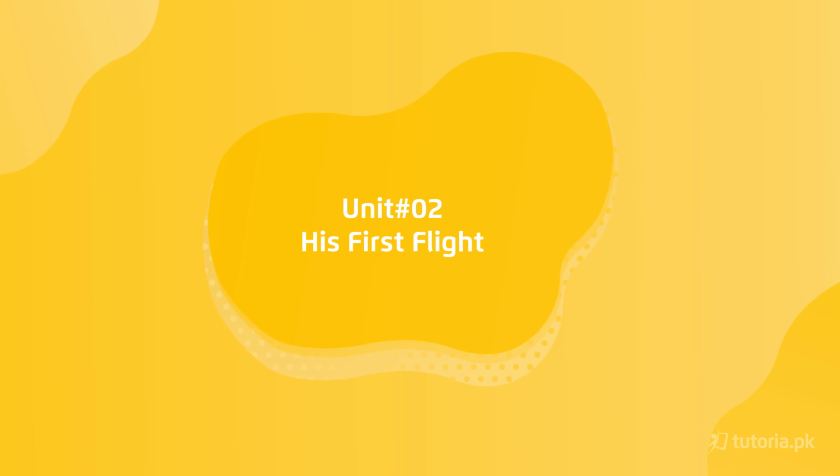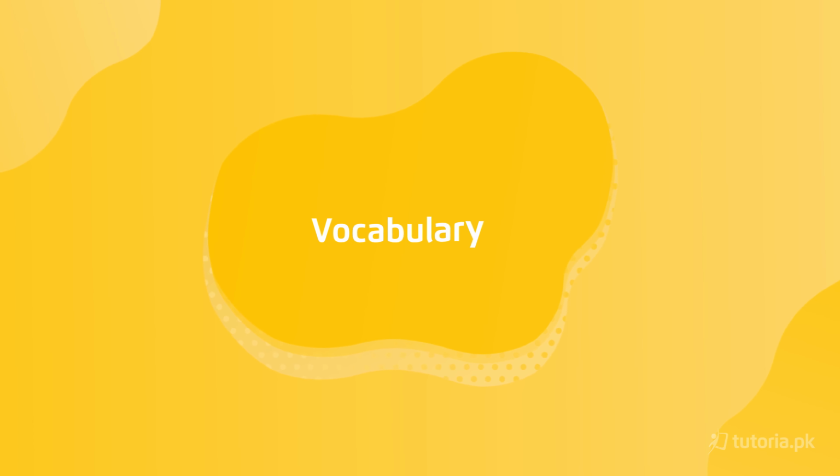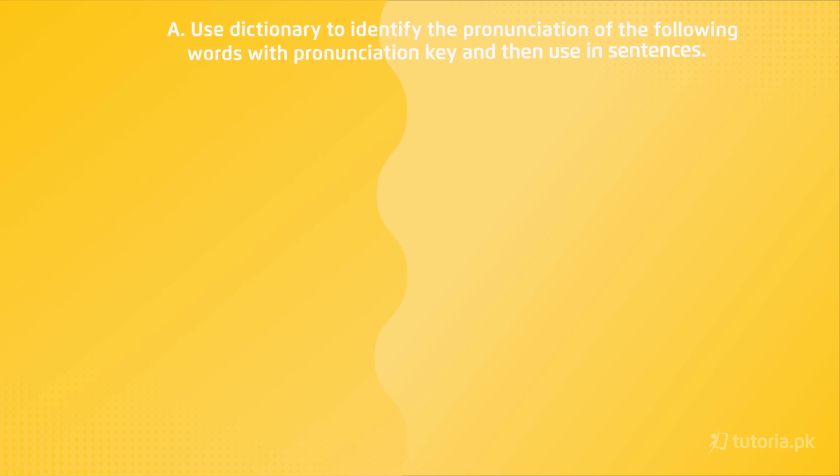Let's start discussing exercises related to vocabulary portion now. So our first question related to vocabulary portion is, use dictionary to identify the pronunciation of the following words with pronunciation key and then use in sentences. So we have certain words, we are supposed to use them in sentences after finding out their pronunciation. So I'll be pronouncing them as well.